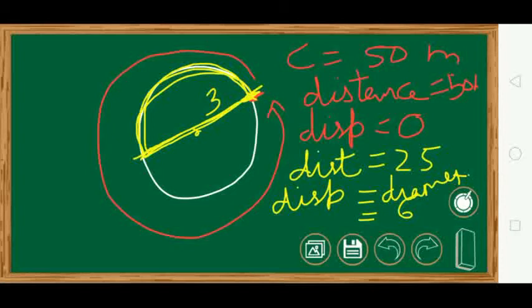Distance means the actual path he has taken, that we are going to measure. And displacement means we will only see where he was in the beginning and where he is at the last. Initial position and final position. Draw a straight line and measure it. That is your displacement.